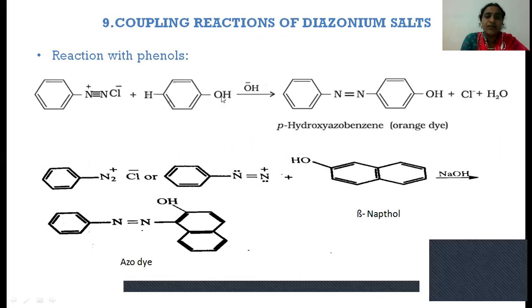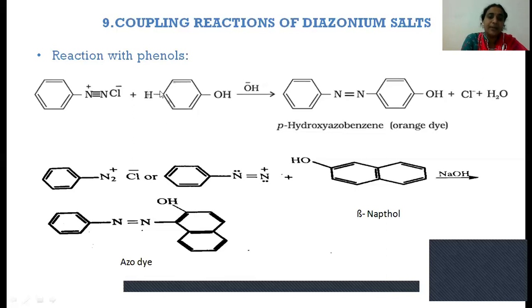As we all know, in phenol, the OH group is an activating group, which donates electrons to the benzene ring. Hence, the ortho position as well as the para position in phenol has more electron density.